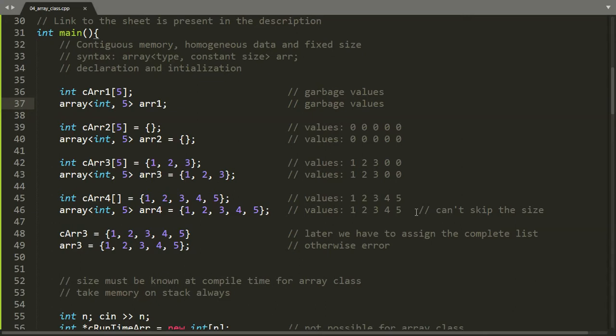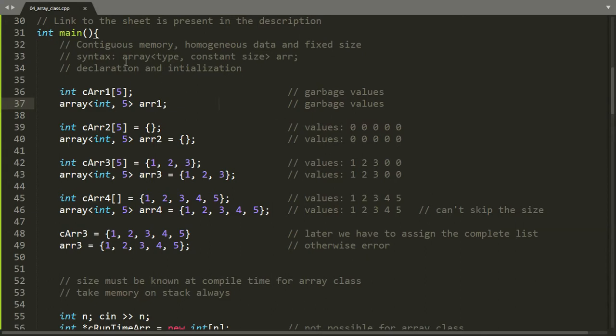Basically, the array class provides us the same functionality as standard C language style arrays. Like they take contiguous memory, they store homogeneous data and they are of fixed size. But there are some differences also. And one important thing to mention here is that we can use vectors in every question where we want to use the array class, but still it's beneficial for us to have an idea of the array class so that if someone else has used the array class in their code, it's easier for us to understand it.